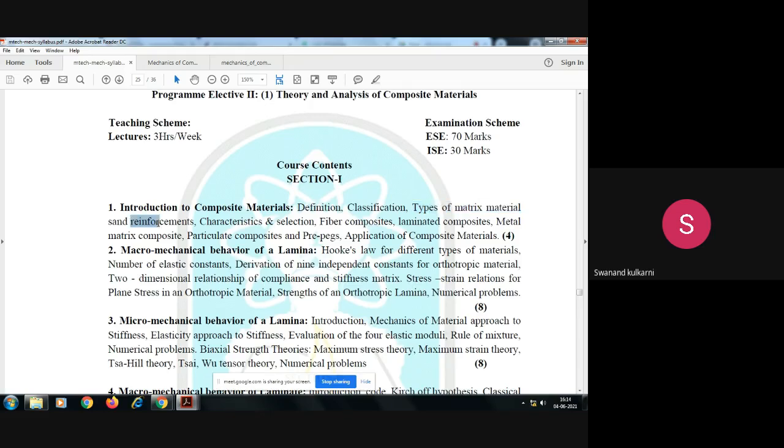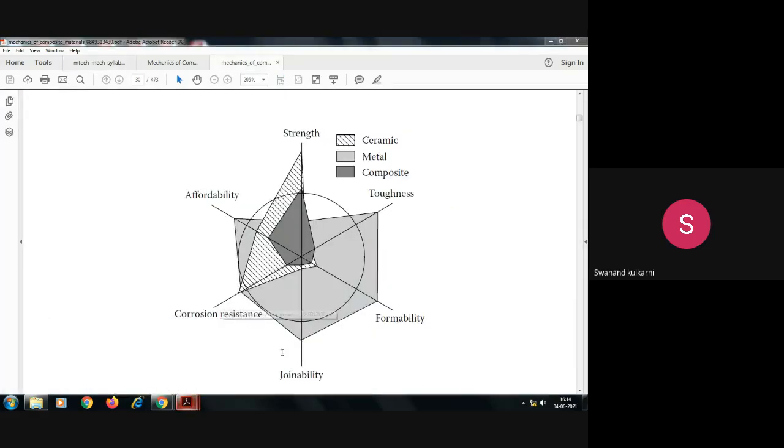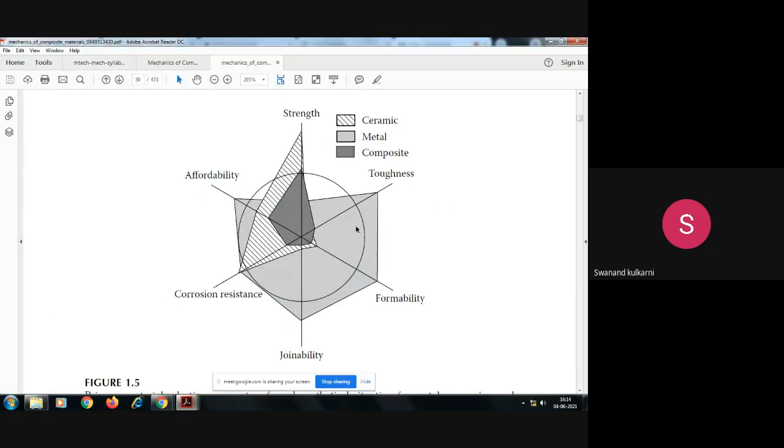Then in the case of reinforcements, we are again going into detail. We were in the discussion. So this figure here you can observe, with metal matrix composites and ceramic matrix composites, made of the two, ceramic and metals. We can consider this as a self-explanatory figure.